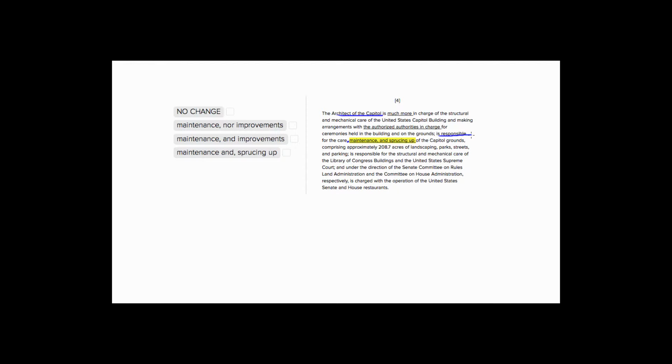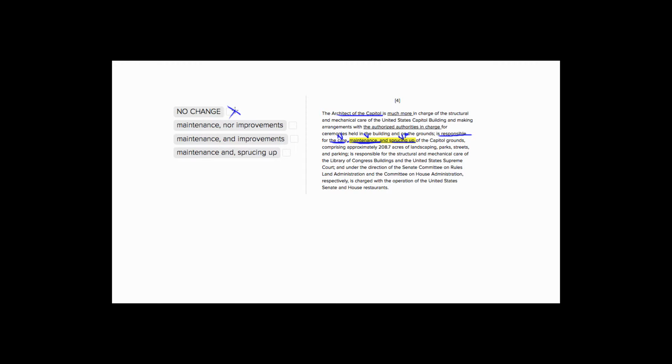So we see with our first choice, we have responsible for the care. So the care is an object, it's a noun. Maintenance, also a noun. Sprucing up, it's a noun phrase because it's taking this gerund, this sprucing, a type of verb, and using it as a noun. So since we have just simple nouns here and here, it sounds weird to then have sprucing up, which is a noun phrase made out of a gerund. So that's not going to keep with our parallel structure. So that's not going to be good.